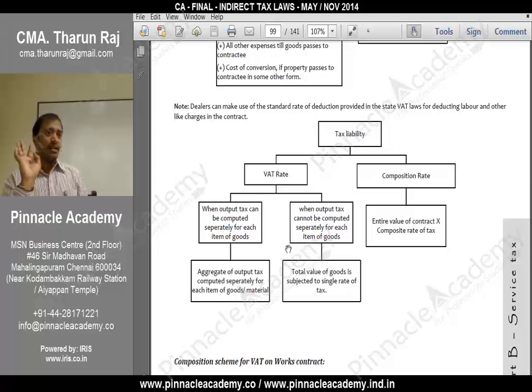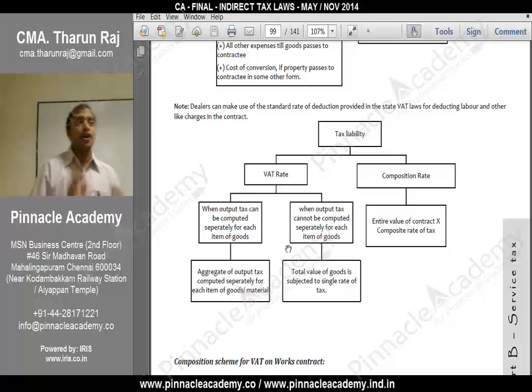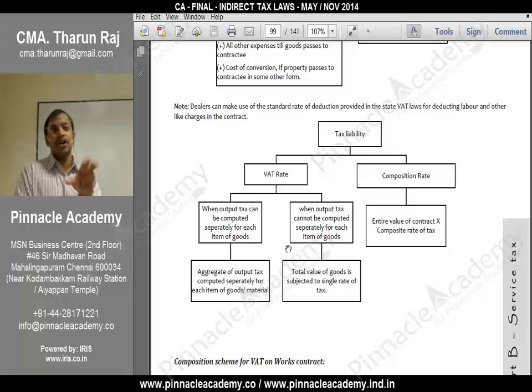4% VAT. Okay. Under service tax, what you should do? Say if you are going for composition scheme and the nature of works contract is other works. Okay. What will be the service tax rate? 60% of 12.36, correct? Rate, I am asking, not the value of rate. 60% of 12.36%, how much? 7.416 is the composite rate, understood?